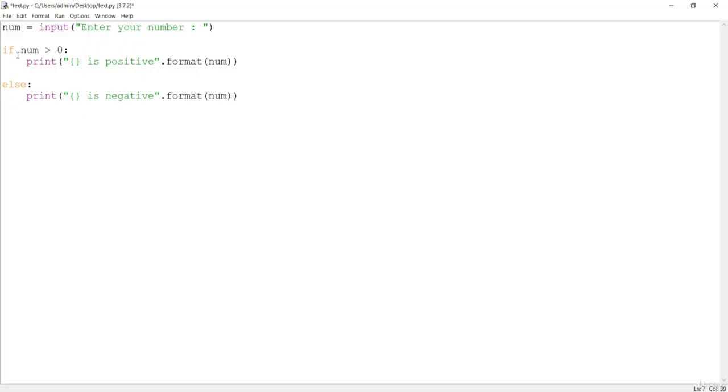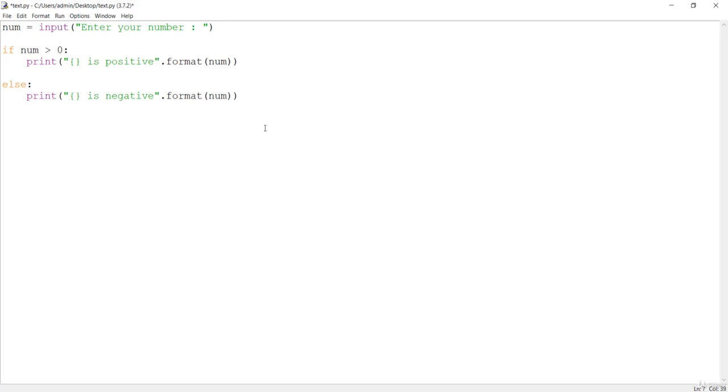So you get the basic idea. We are taking the number from the user and checking it with this condition, which is the comparison operator, saying that if it is greater than 0, which is a positive number, we format that the number is positive. Else, the value will be negative.